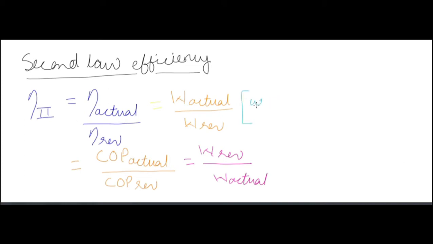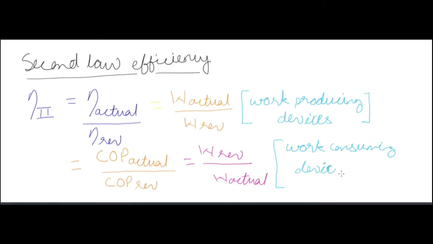This efficiency ratio is for work producing cycles or work producing engines like heat engines. And if we have work consuming devices, we compute the coefficient of performance. So second law efficiency is equal to the coefficient of performance of actual by the coefficient of performance of the reversible cycle. So in terms of efficiency, it's actual efficiency by reversible efficiency, and with respect to coefficient of performance, it's actual coefficient of performance by reversible coefficient of performance.